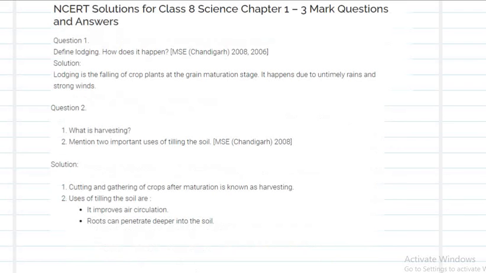Three marks question. Define lodging. How does it happen? This is not in your syllabus, but if you want, you can refer. Lodging is the falling of the crop at the maturation stage. When it has grown to its maturation stage, and because of some reasons it falls down, that process is called lodging.